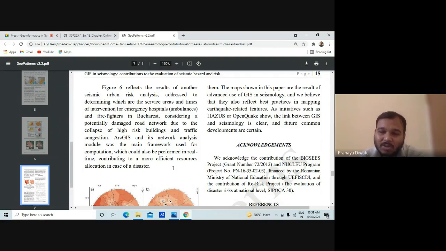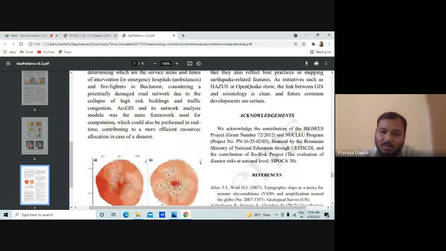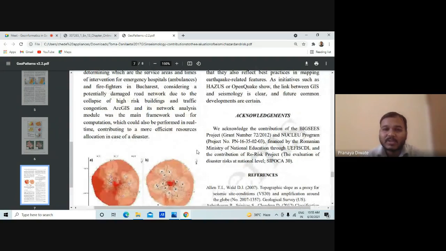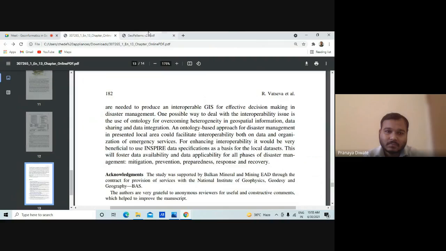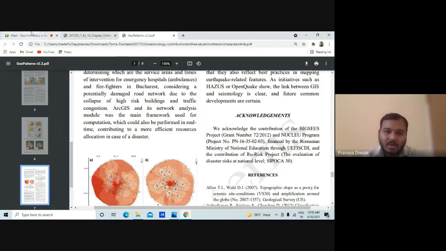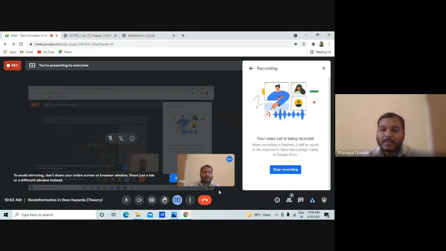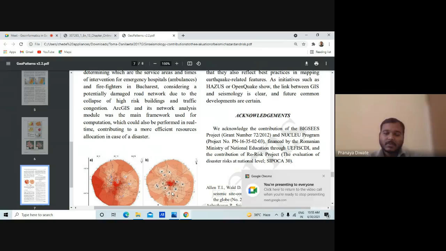So this is how these two papers explain how all earthquake activities, seismic hazard zonation, and all can be studied using this. So these are the two papers which I discussed here today. So now, what is the requirement of any particular data set? What data set do you require? I have already given you that.